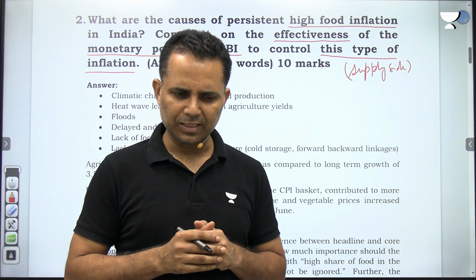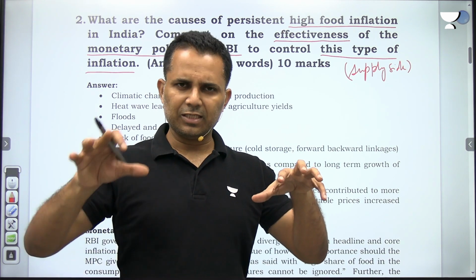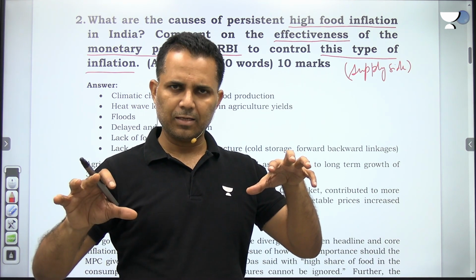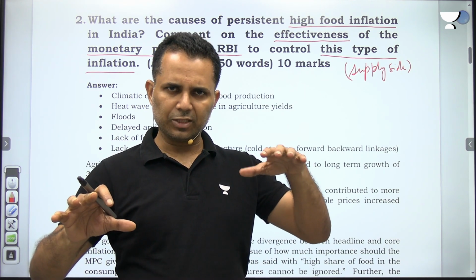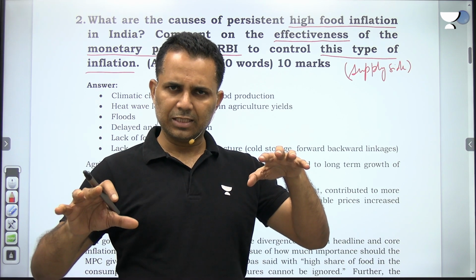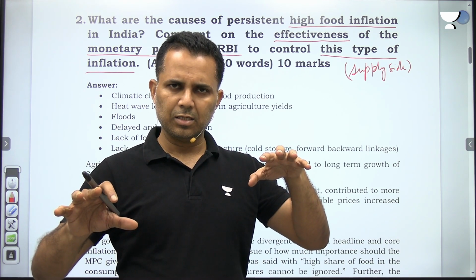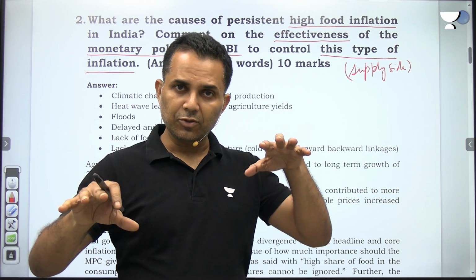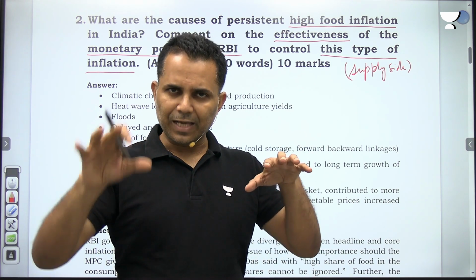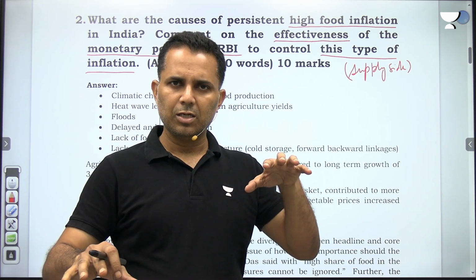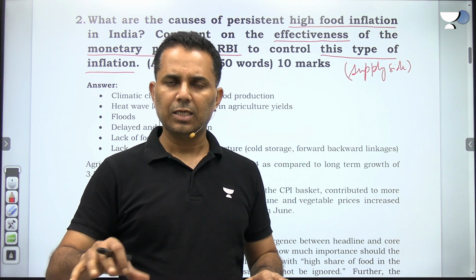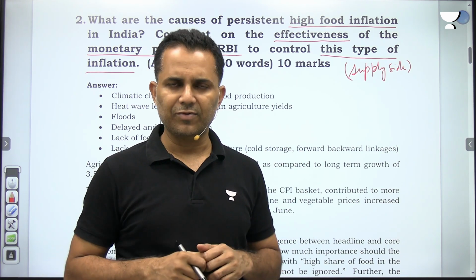The answer is that, see, there is a certain level of demand, there is a certain level of supply. Now supply is impacted, supply is less, demand was at a higher level, supply is less, that's why there is inflation. Now RBI cannot increase the supply, but RBI can reduce the demand. If supply has come down, and RBI can reduce the demand, then it can help in tackling inflation.